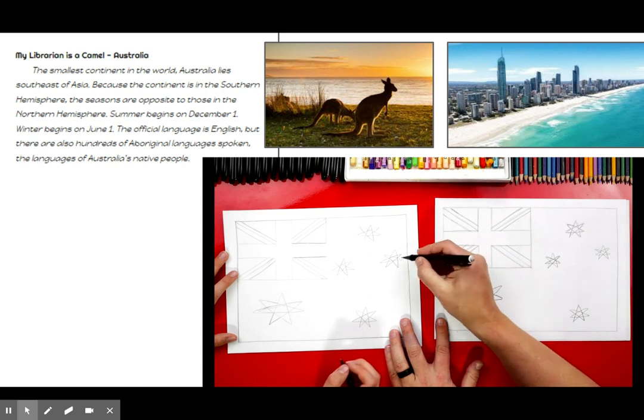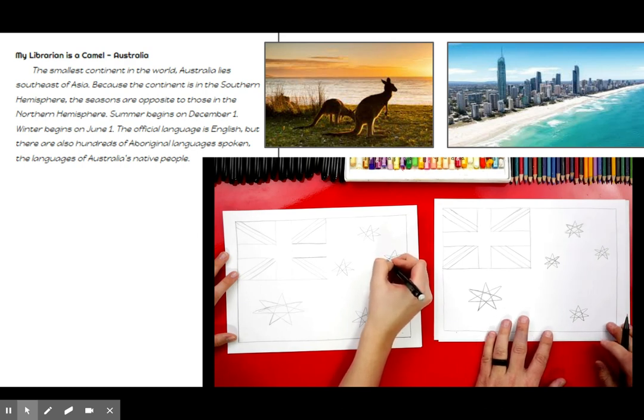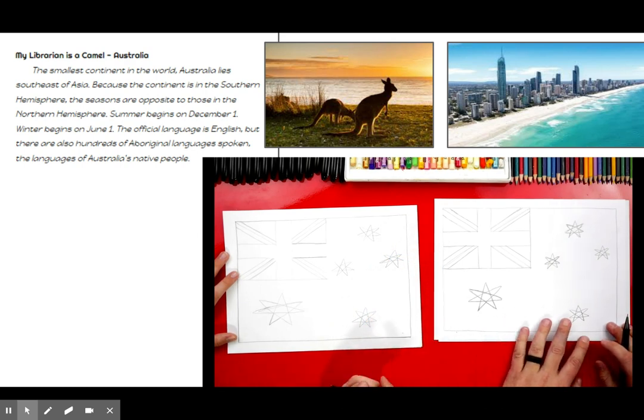Good job, Jack. You did it. Now see how this side is a little shorter than this side? This one you can make a little smaller. Perfect. All right, now we have one more star to draw. Now this one isn't 7 point. This one is 5 points.